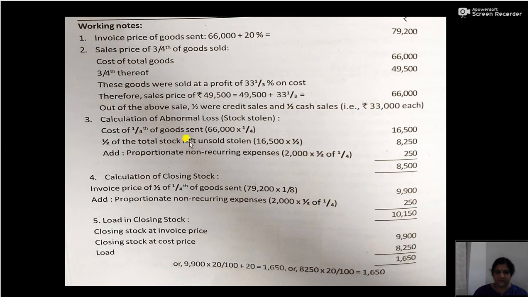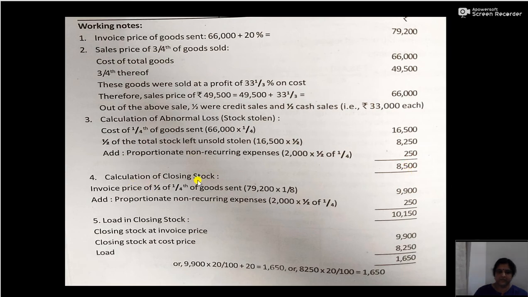So the calculation of abnormal loss: the cost will be 66,000 into 1 by 4 into 1 by 2, that is 8,250. Then add the proportionate non-recurring expense, 2,000 into 1 by 4 into 1 by 2, that is 250. So the total cost of abnormal loss will be 8,500. So abnormal loss is 8,500.